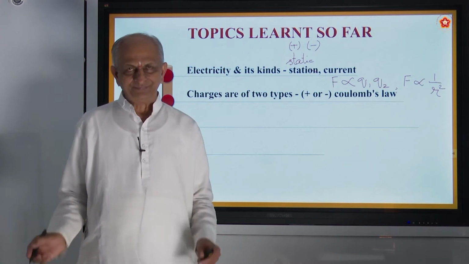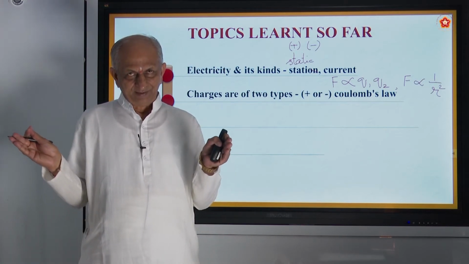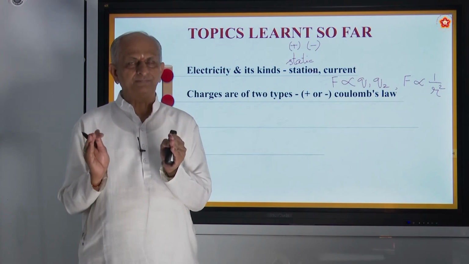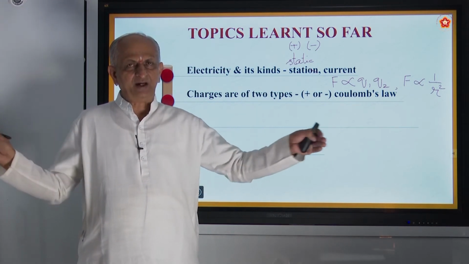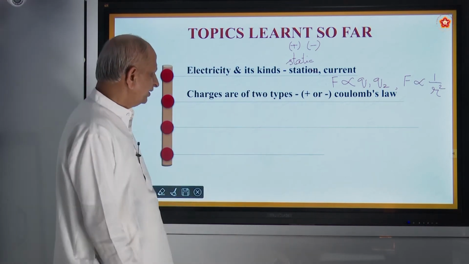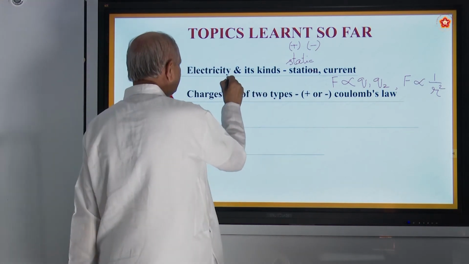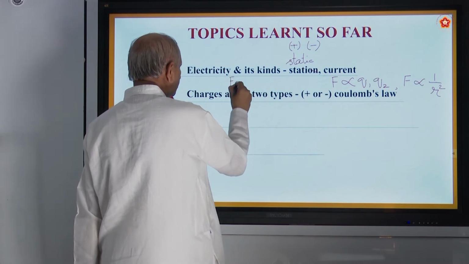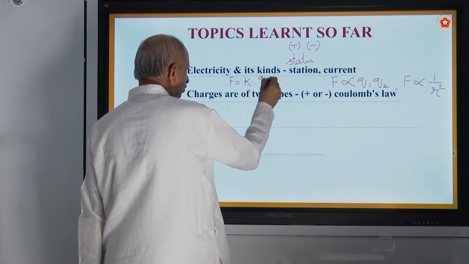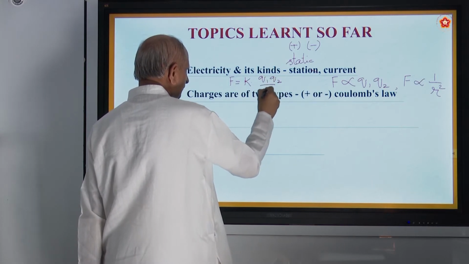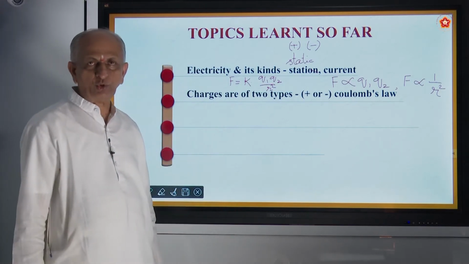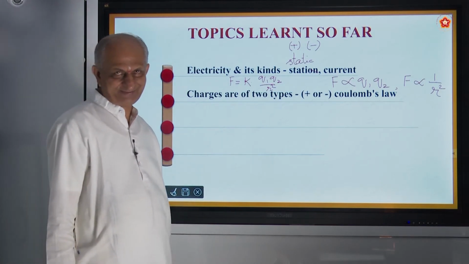Inversely means, when the charges come nearer, the force is more; when the charges are far, the force is less. Combining these two, we get F is equal to K, a constant, into Q1 Q2 by R square. That is called Coulomb's law of electrostatic charges.